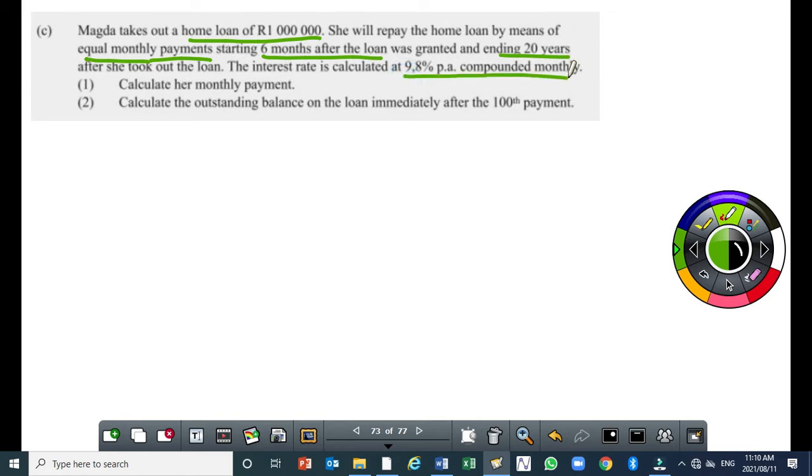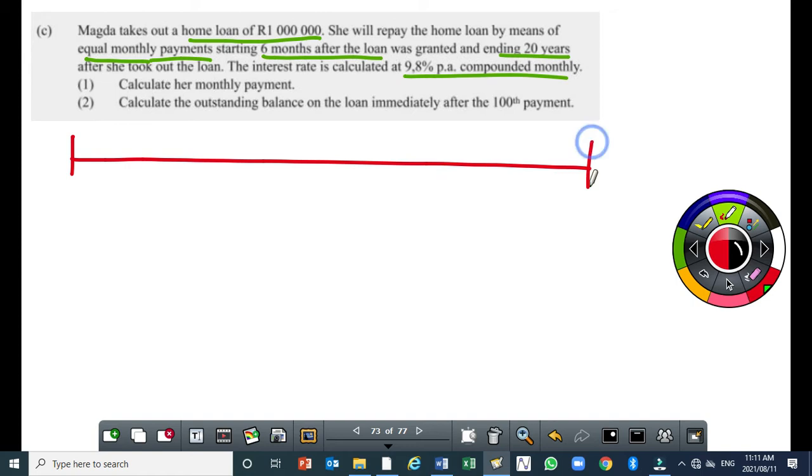Then the first question says calculate the monthly payment. That's X. Now to calculate X here, we need to take into account that the first 6 months she didn't make any payment. So the money that she borrowed accumulated interest based on the compound interest formula. But before I do that, I'm just going to draw a timeline to have a better picture of what's happening. Remember what I told you, that if a person borrows money, it happens here. So 1 million was borrowed at T0.